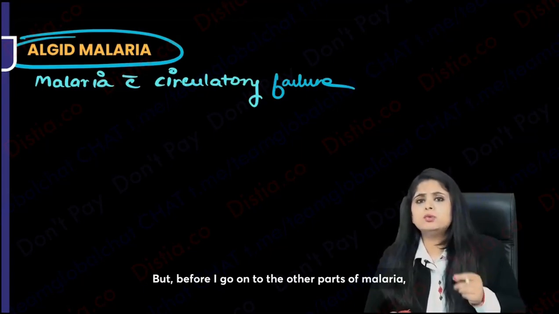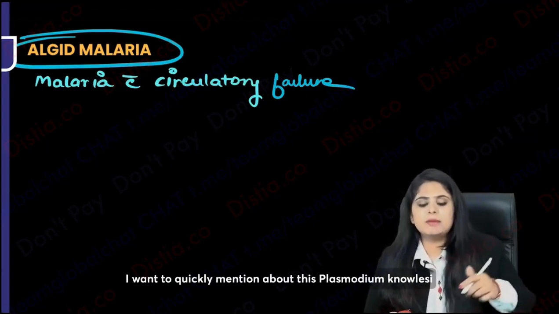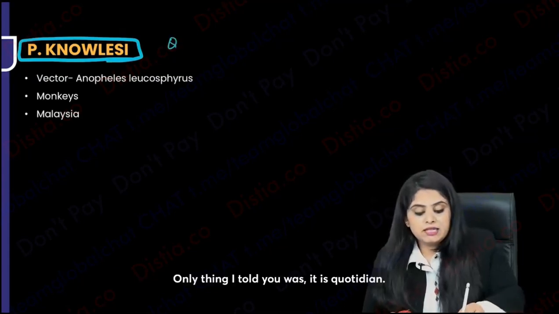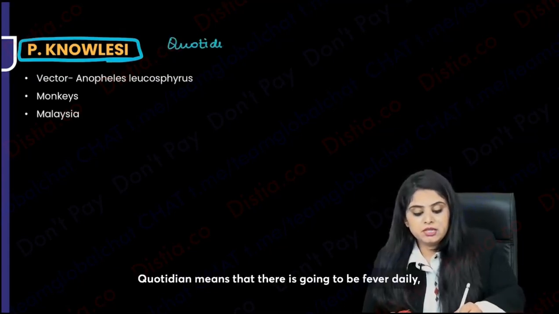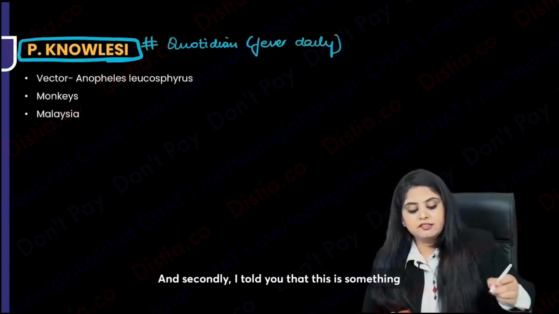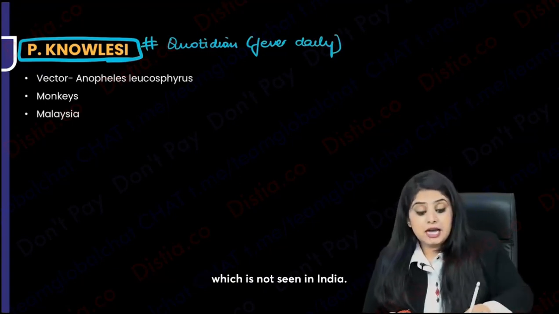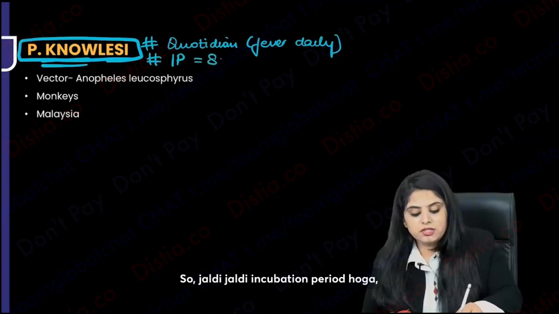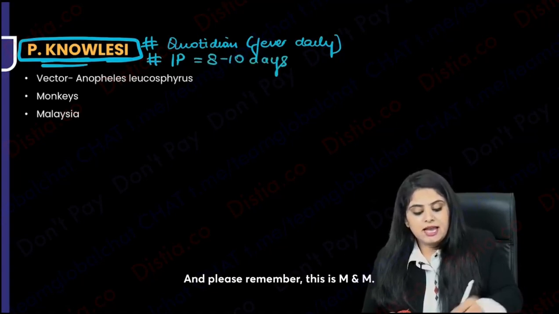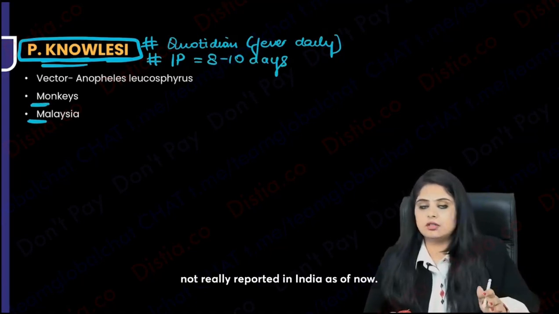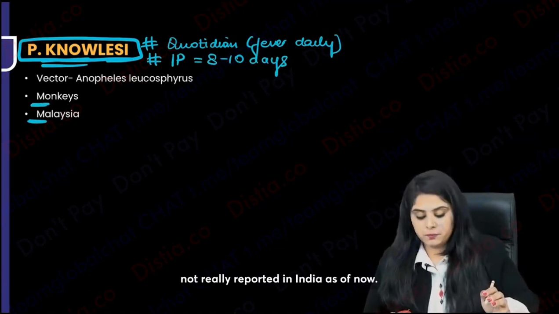But before I go on to the other parts of malaria, I want to quickly mention Plasmodium knowlesi, which I was not talking much about. The only thing I told you was it is quotidian. Quotidian means that there is going to be fever daily, a 24-hour cycle. And secondly, I told you that this is something which is not seen in India. I told you the incubation period, it is a knows it all. So the incubation period will be quick, within 8 to 10 days. And please remember, this is M&M. It was in Malaysia, from monkeys, not really reported in India as of now.